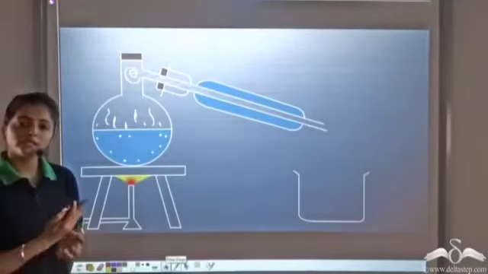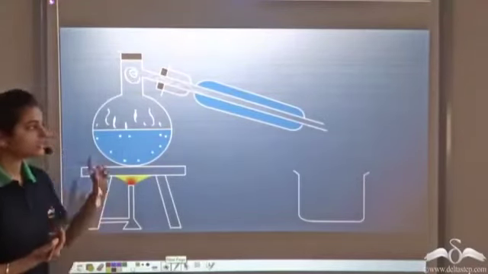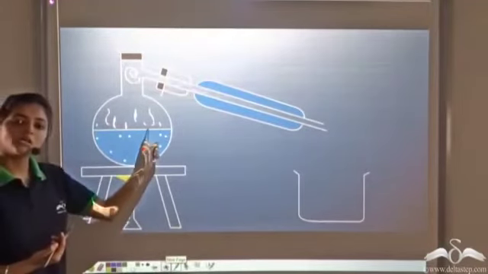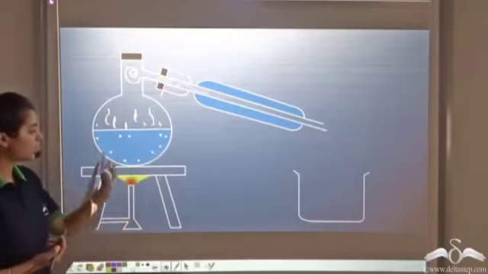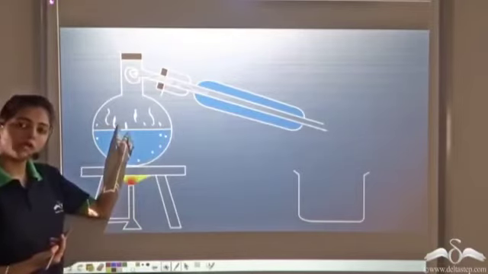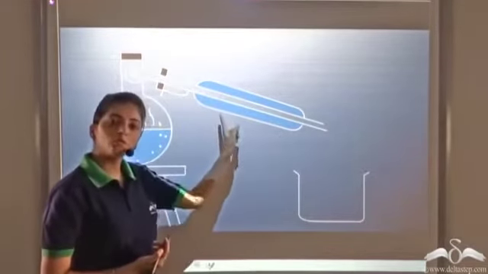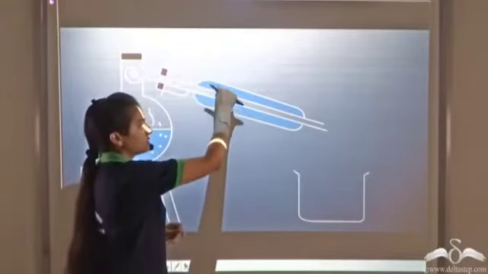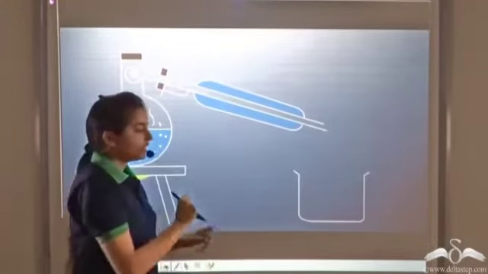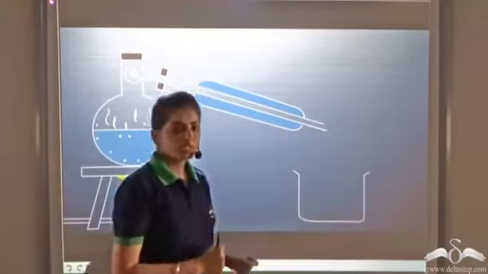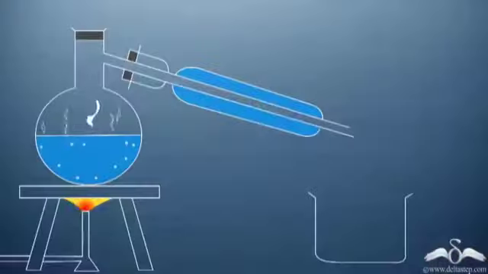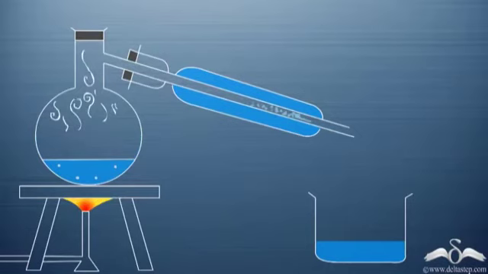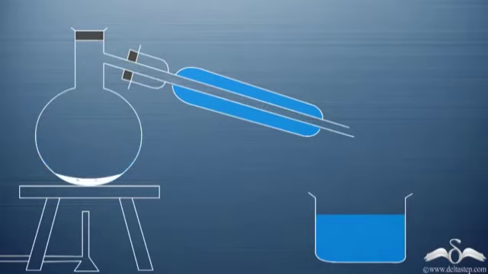Another technique to separate the soluble solid is by using this arrangement. In this, we have this flask which is known as a round bottom flask. This has a round bottom, so this is known as a round bottom flask. This is known as a cooling jacket. In this, we have cold water. This jacket contains an arm which contains the cooling jacket, and we have an empty beaker in the end. So observe what happens. We heat the salt solution. Water changes into the gaseous form. In the cooling jacket, it condenses and falls in the beaker.